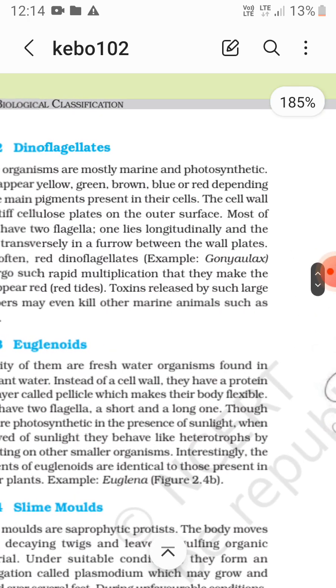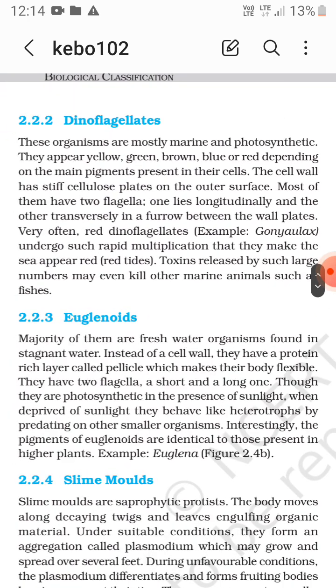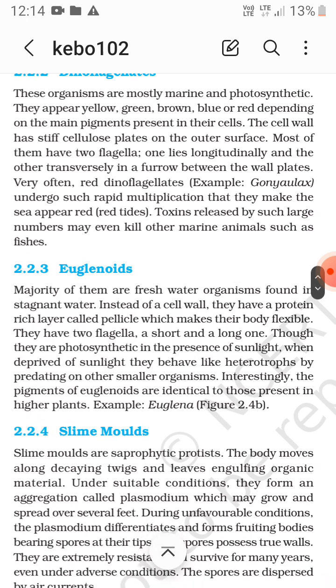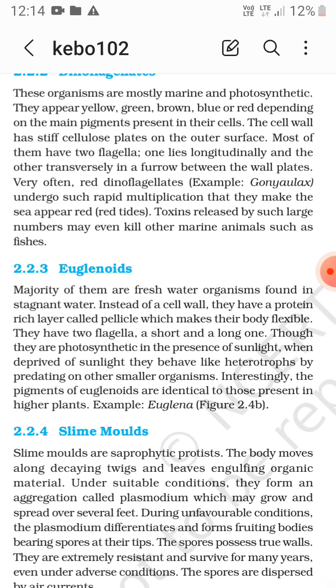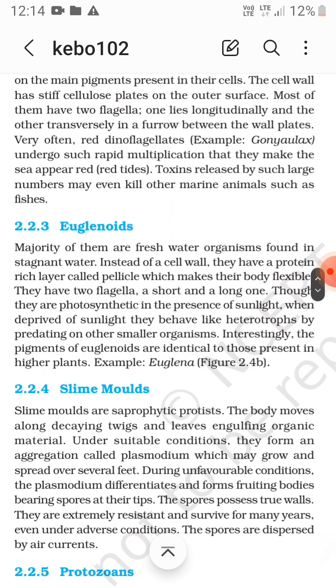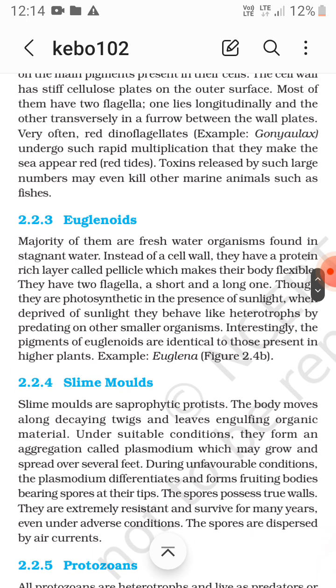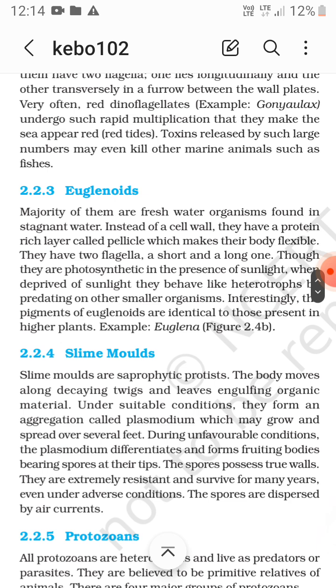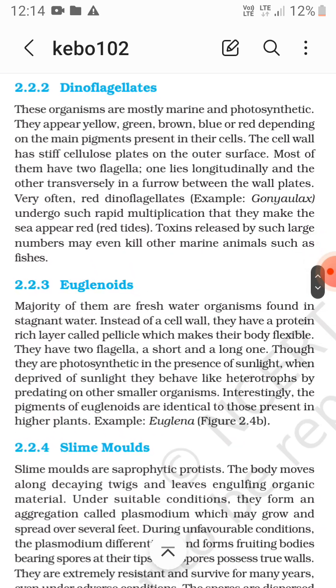Now dinoflagellates. Dinoflagellates are mostly marine and photosynthetic. They show various colors. The cell wall has stiff cellulose plates on the outer surface. Most of them have two flagella. One lies longitudinally and the other transversely in a furrow between the wall plates. Very often red dinoflagellates, for example Gonyaulax, undergo rapid multiplication and make the sea appear red, that is red tides. Toxins are also released by them. So these are the dinoflagellates.